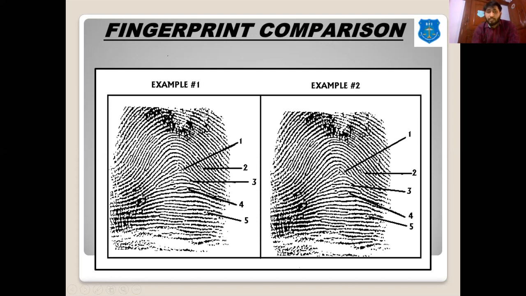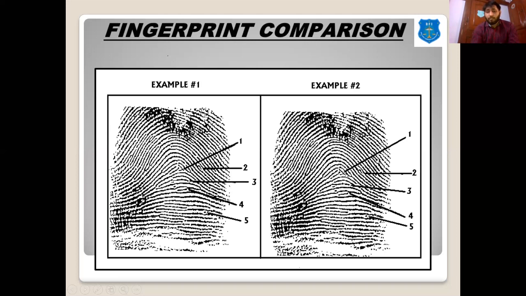You can see there is a bifurcation, there is a hook formation, again a bifurcation, there is a hook, and there is a dot at point number 5. We have to see in the other sample, the one with which we are comparing, whether at the same position and the same location the same individual characteristic is present or not.